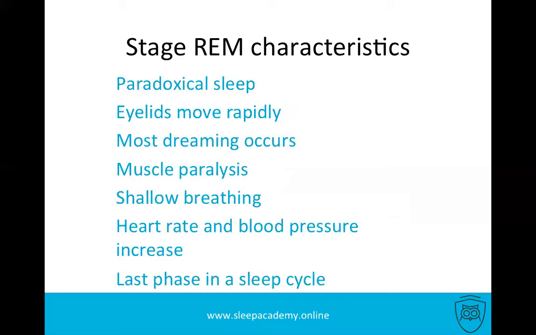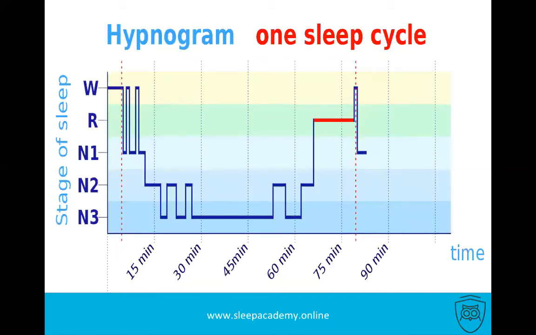This is a full cycle that we've just been through. Once this cycle is done, we actually go through a very brief period of wakefulness, could be for a couple of seconds, and then we go straight back into N1. And this is the hypnogram of one sleep cycle.